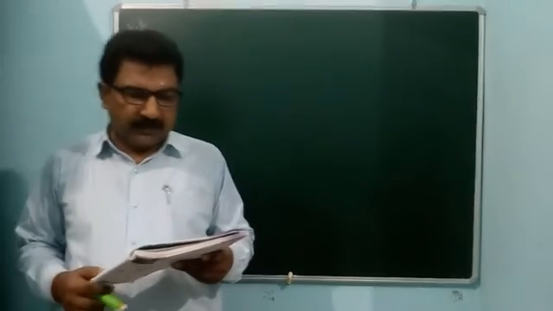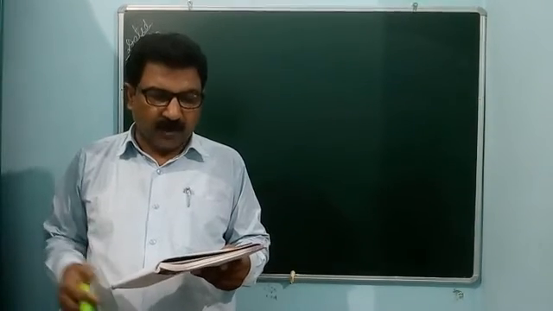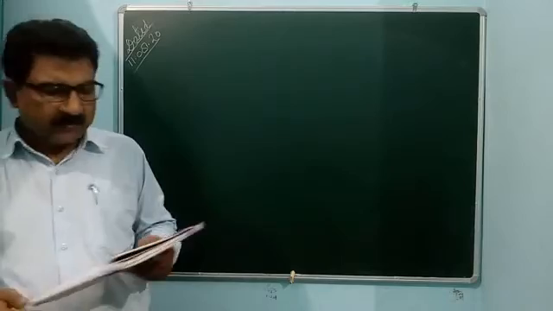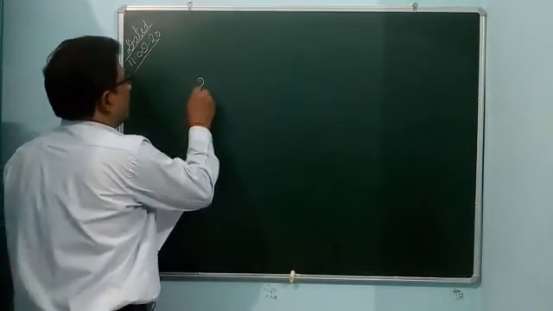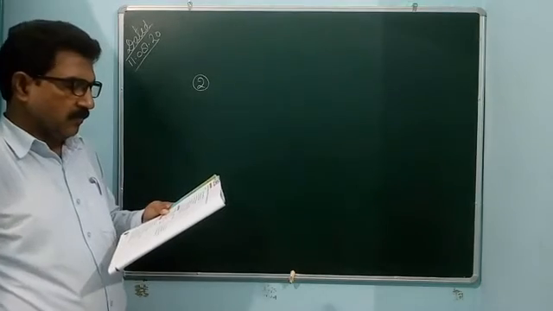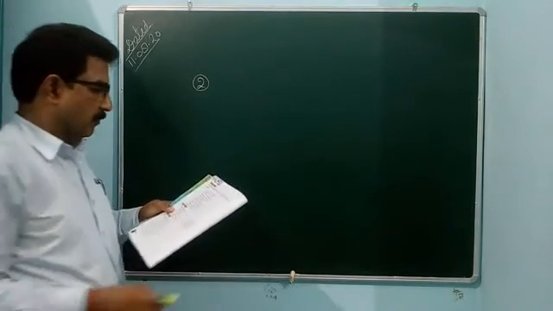The nest of the bird is round. Bird is a live object. Like that second example, the nest of the bird is round, so you write, the bird's nest is round.